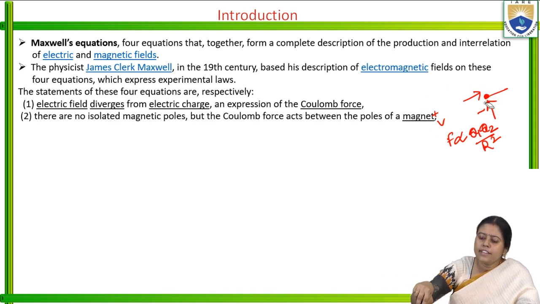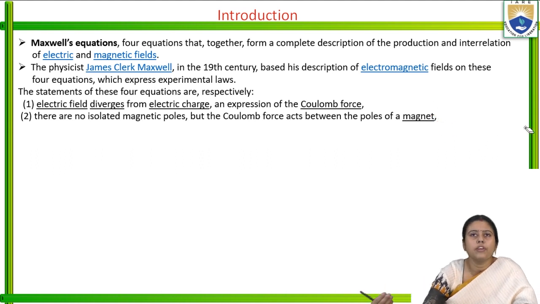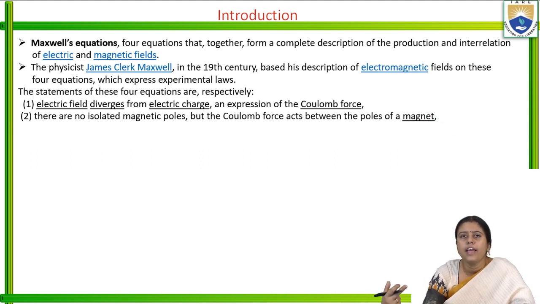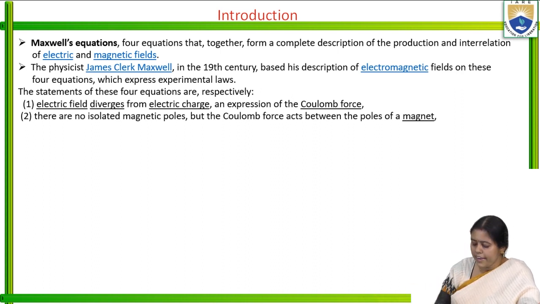Then, as I told, one is for the electric field, and the same law he gave for the magnetic field. When we think about magnetic poles, unlike electric charges, there are no isolated magnetic poles. If we find one magnet, it always has two poles, north pole and south pole. Only a north pole or only a south pole is not practically feasible. So there are no isolated magnetic poles. The Coulomb's force on the magnet is first given in his second law.